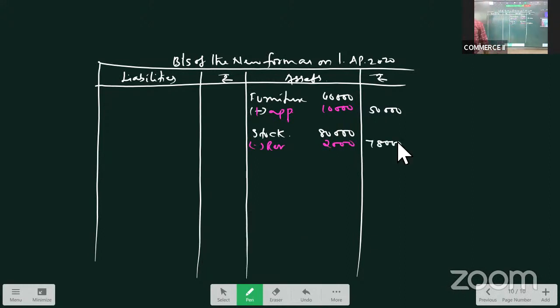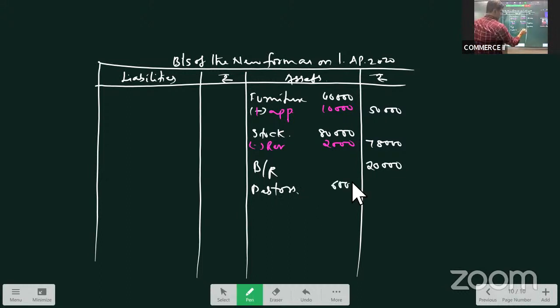Now its value is 78,000. Then bills receivable, there is no change. Right, as it is, 20,000. Then we have debtors, given as 60,000.